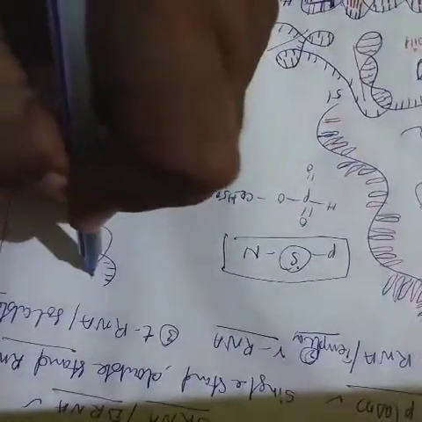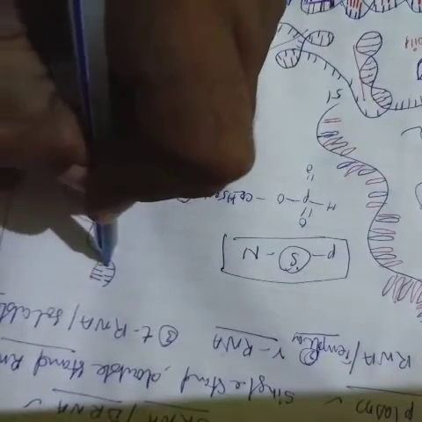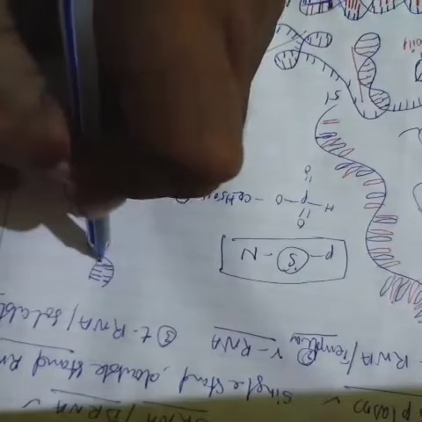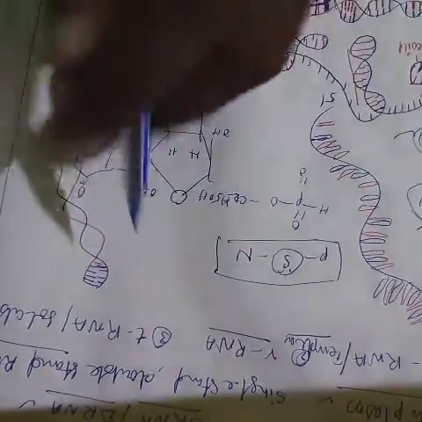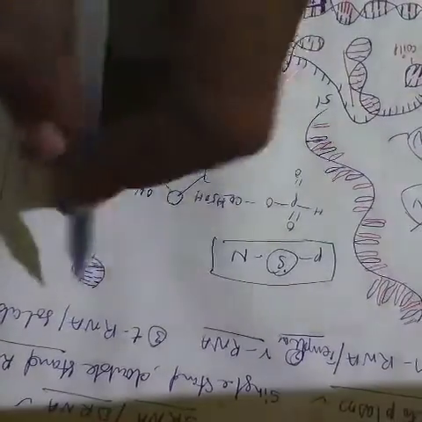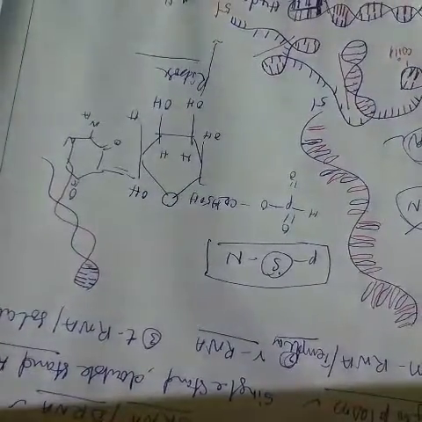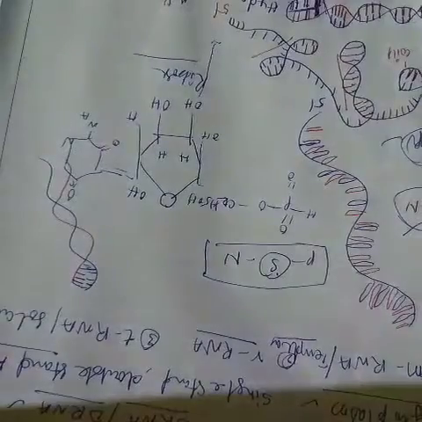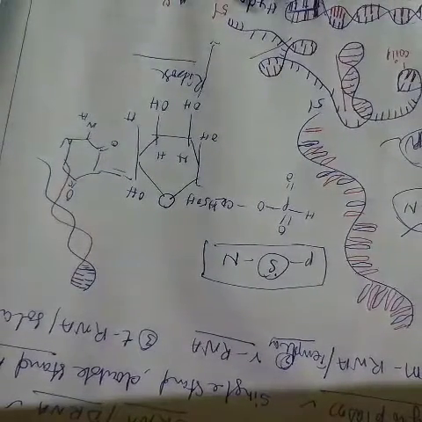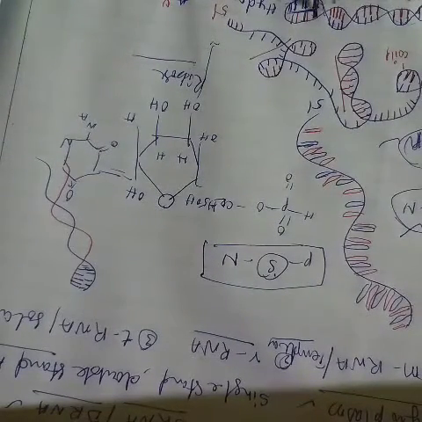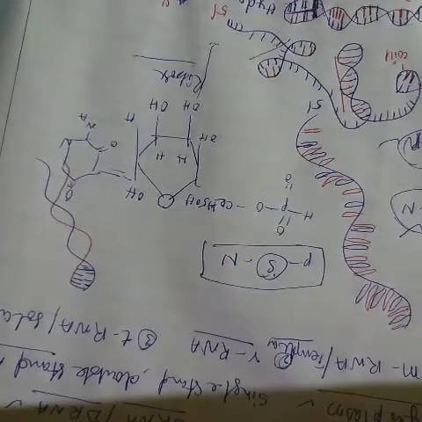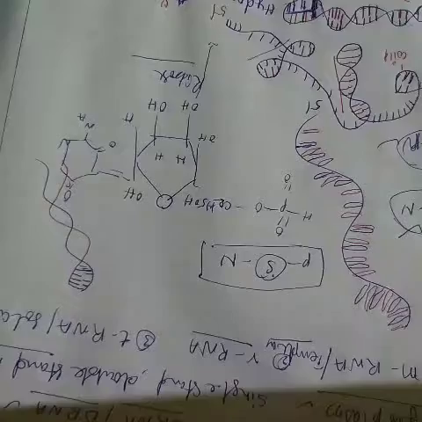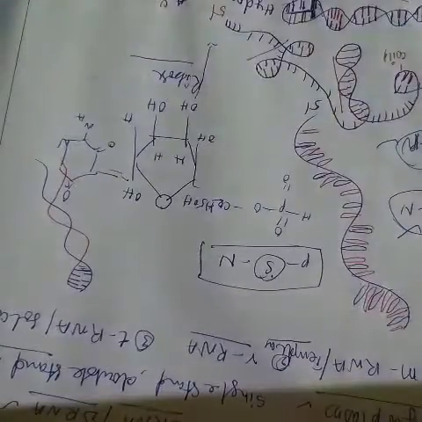Both of the nitrogen base pairs bind here, both DNA helical structures twisted and bound. But here only one single strand of the RNA molecule is coiled and bound to form this RNA molecule. So keep it in your mind.